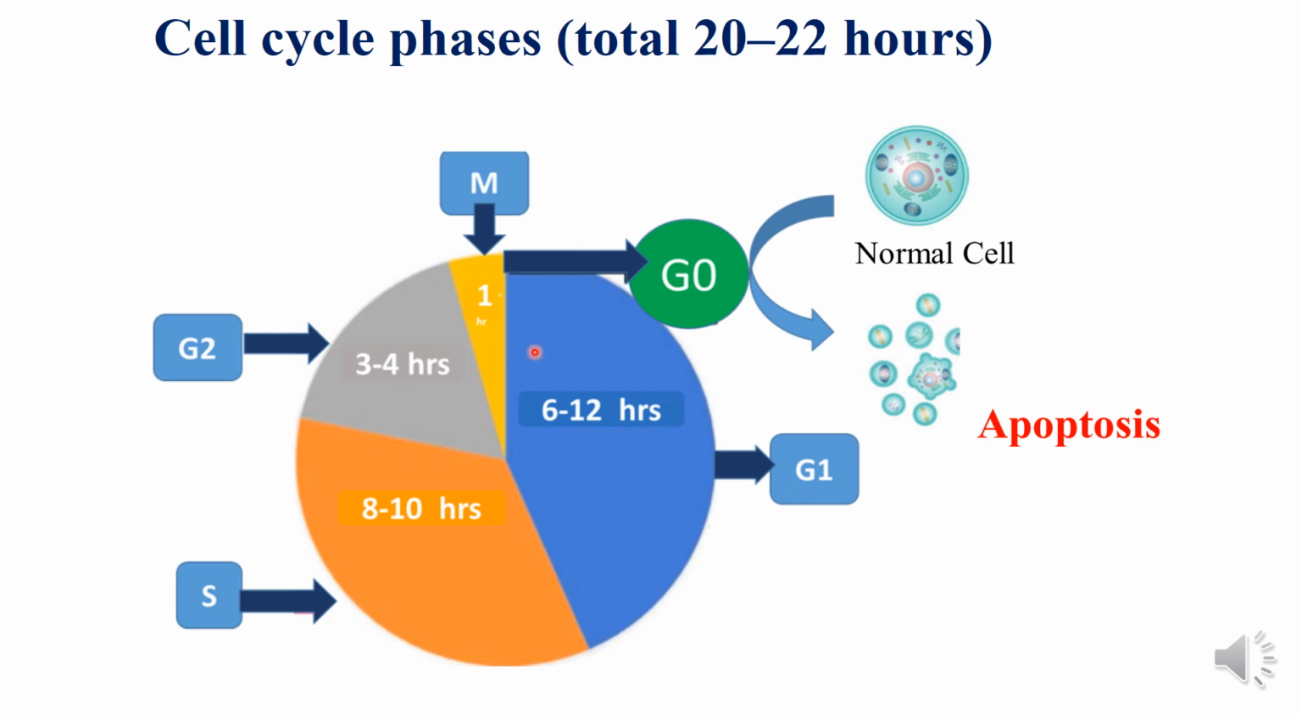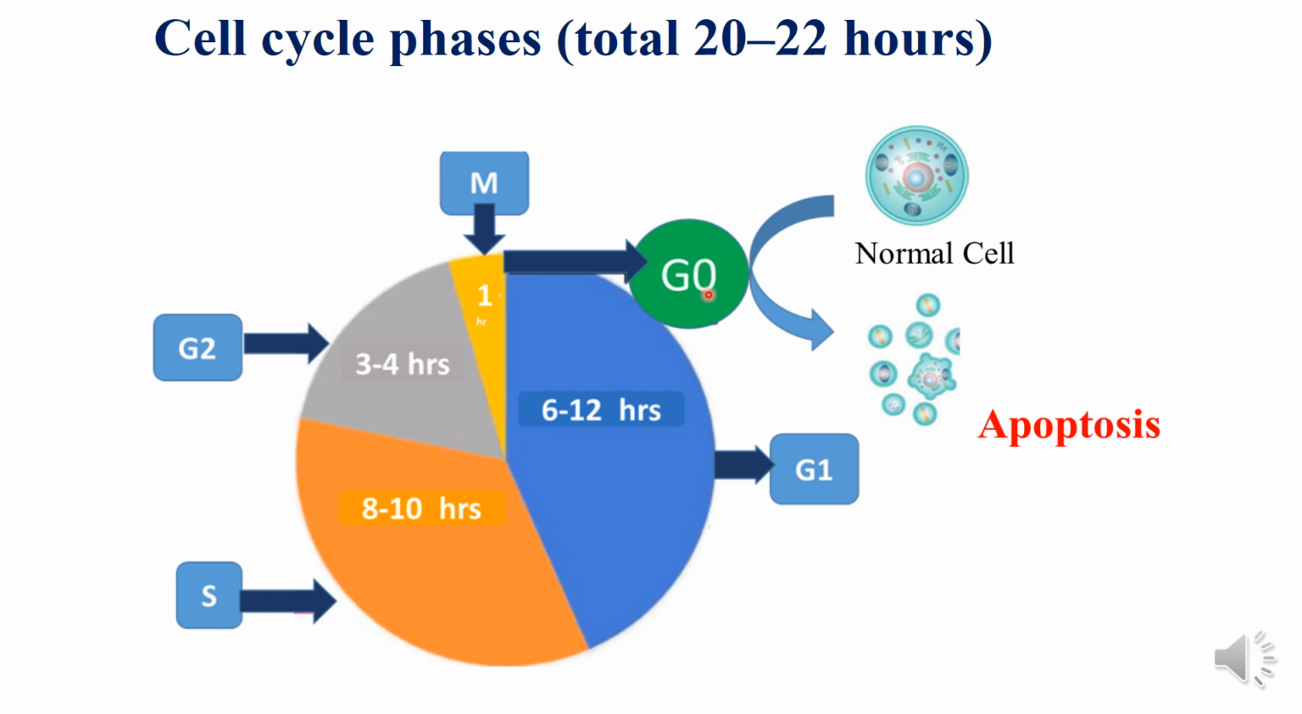The activation of each of these phases is dependent on proper completion of the previous phase and progression into the next phase. If there is any error, the cell temporarily stops dividing and it goes into a state of dormancy, which is known as the G0 phase. This is also known as the state of quiescence. During this stage, the cell repairs the damage.